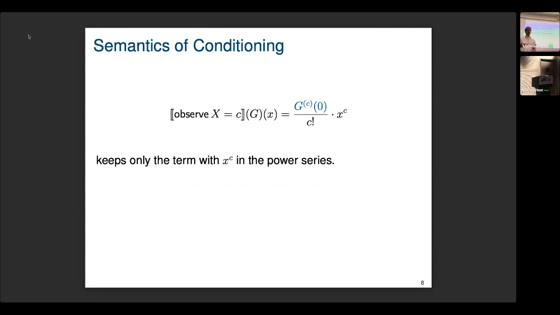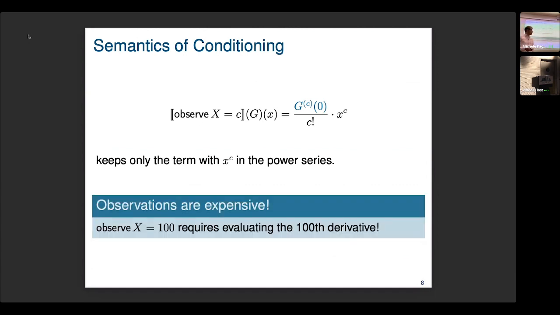So if we observe a variable to be equal to some constant c, that corresponds, if you think of the power series representation of a generating function, to just keeping the terms involving x to the c. And that means we have to compute Taylor coefficients, and that involves derivatives. So if we observe c, it's the cth derivative. So if we observe very high numbers, like 100, that means we have to compute the 100th derivative, which will become important later.